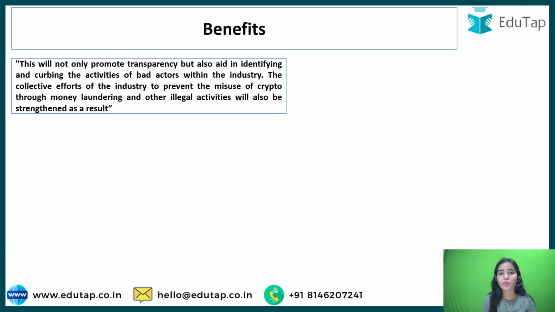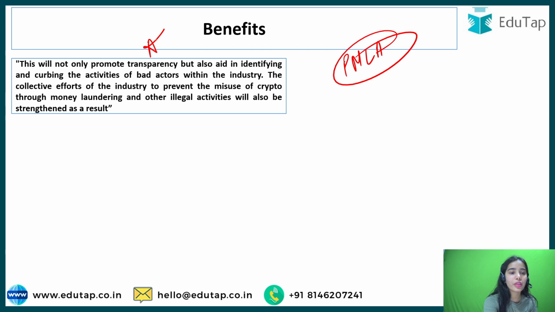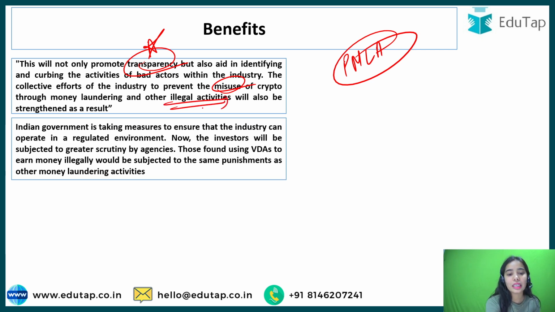So now, what benefit will it bring to bring cryptocurrency under the ambit of the PMLA? Here you can read the benefits. It will bring transparency, and the identifying of the bad actors, the people engaged in black money and money laundering through cryptocurrency, misusing the cryptocurrency. So it will be known and it can be prevented now, and it will become illegal activities.